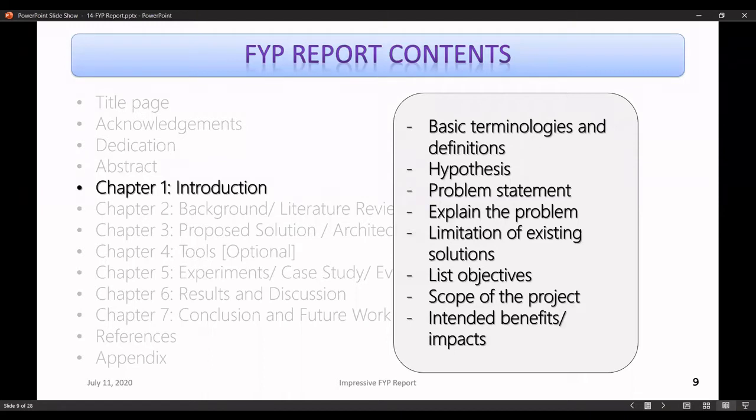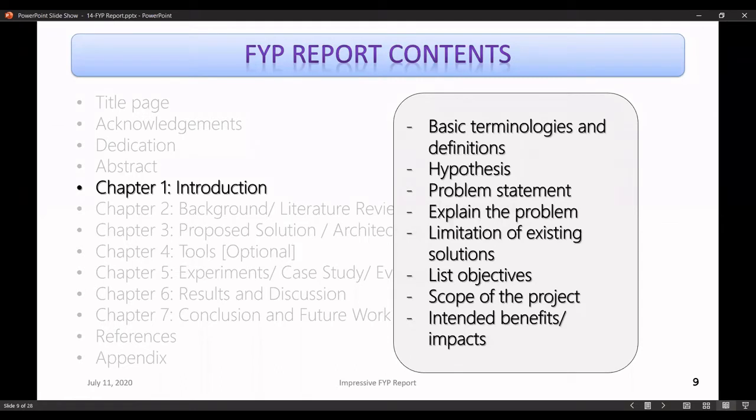Rather, a project which has fewer features, but all of those features are working completely fine, that will be a better idea, better project, right? And also in this chapter, you should mention what are going to be the benefits of your project, right? How it is going to make the life of other people, or the people who are going to use it, better, right? And also called the impact, right?